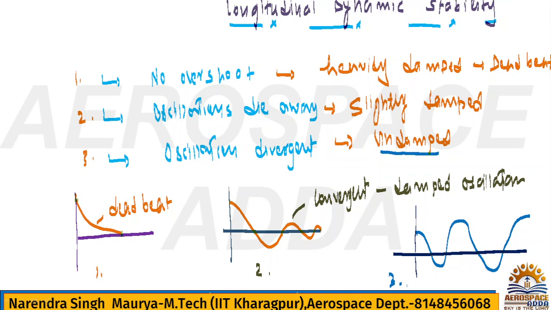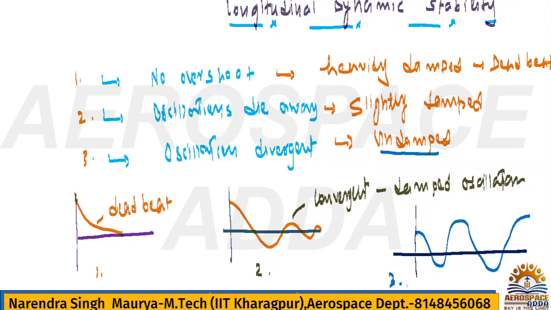All right, now it's clear to you, whatever oscillation you may have here. We have oscillation in case of the longitudinal dynamic stability. So two possibilities are there for the oscillation. Maybe that oscillation will be a short period, or maybe it is long period. Short period pitching or long period pitching, just try to understand my point, because we are talking about the longitudinal stability.